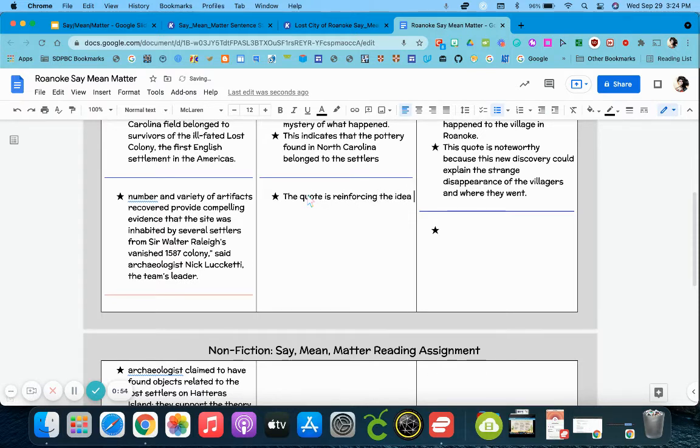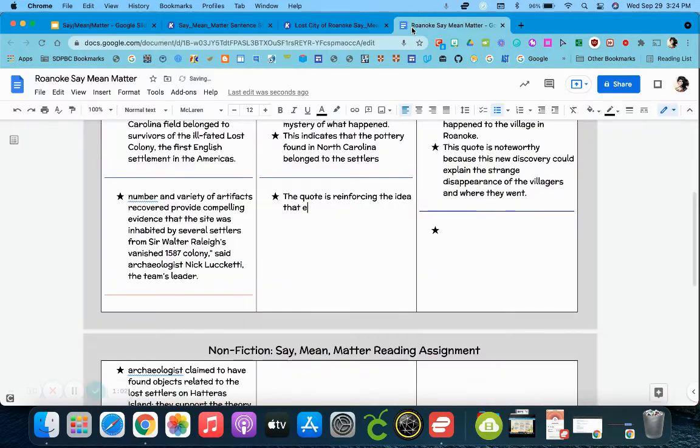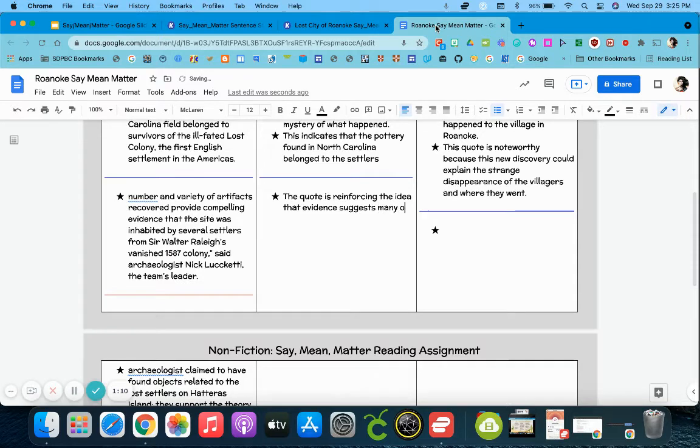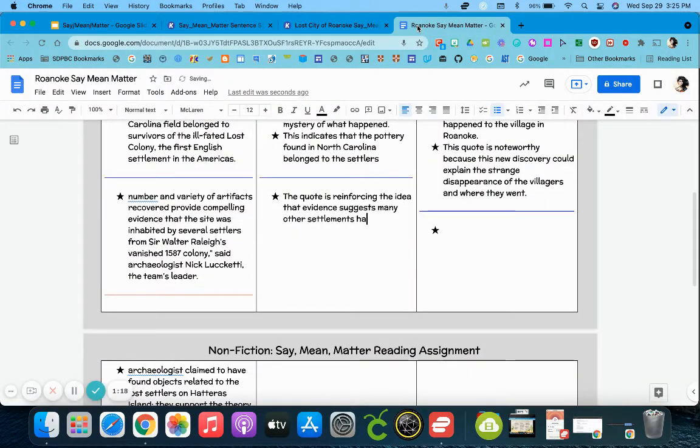I'm going to change of to that. That evidence suggests many other settlements have lived where the colony disappeared.